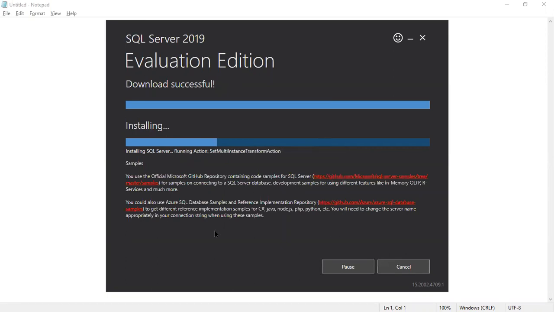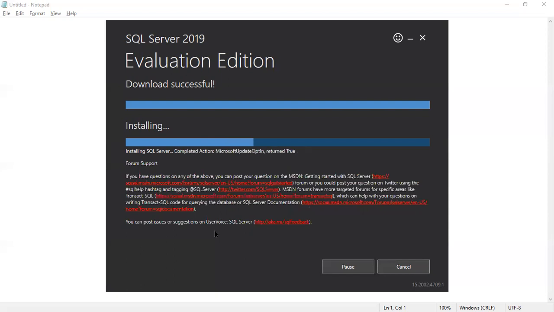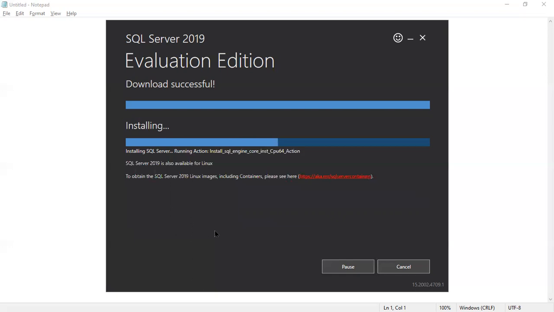That is a two-step process we have to understand. Okay, it is running.